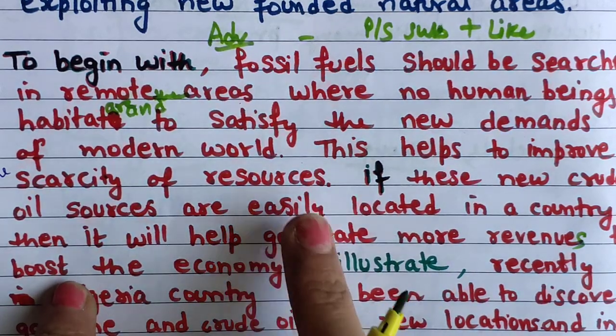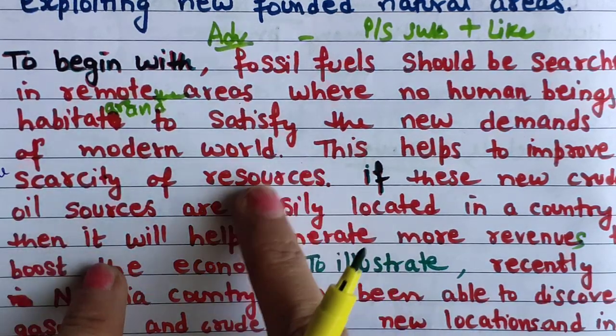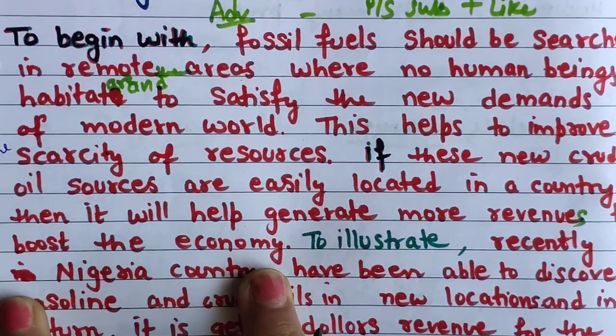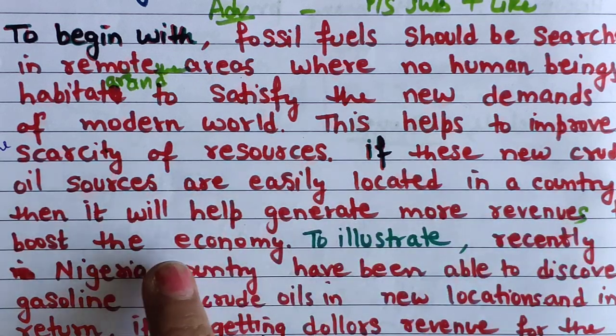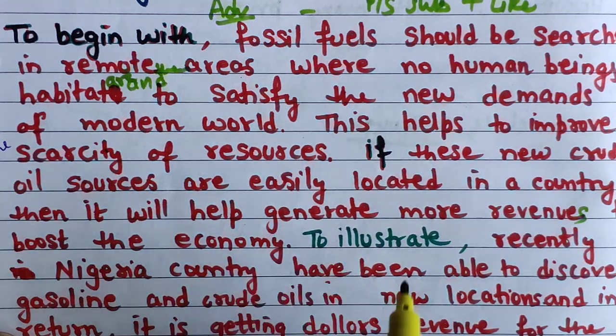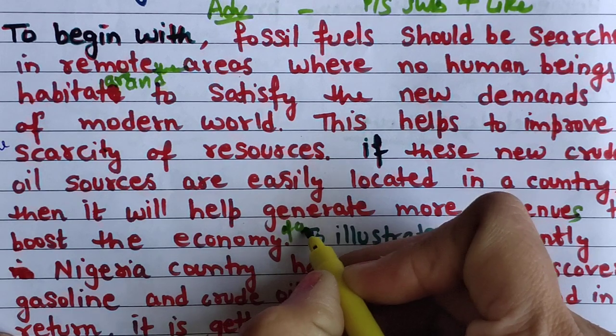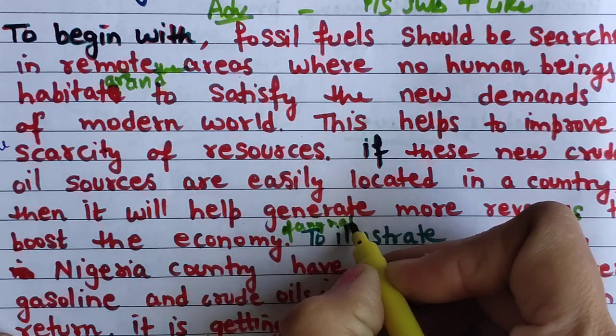Same thing I have discussed in planning, I have written according to the scene. It will help generate more revenues to boost the economy of any nation or country.